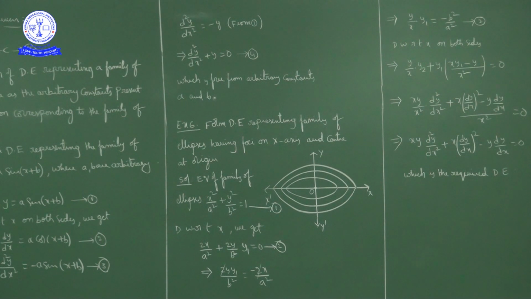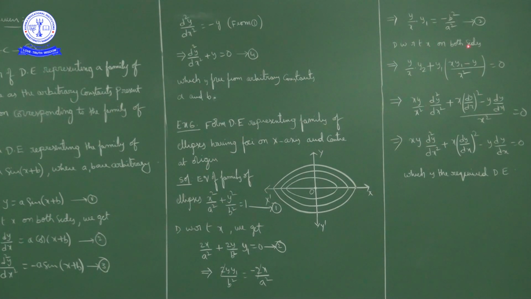For this, differentiating with respect to x on both sides. So we get the derivative of x square, 2x by a square, plus the derivative of y square, 2y into y1 by b square, is equal to the derivative of the constant 1, which is 0. Write this term on this side: 2y y dash upon b square is equal to minus 2x by a square. The 2 gets cancelled. I will cross multiply b square to this side and x to this side. So we have (y by x) into y1 is equal to minus b square by a square.